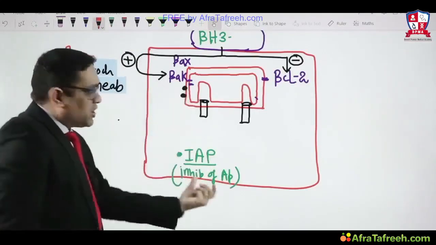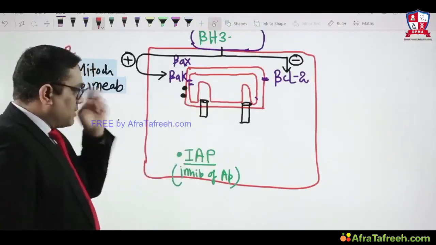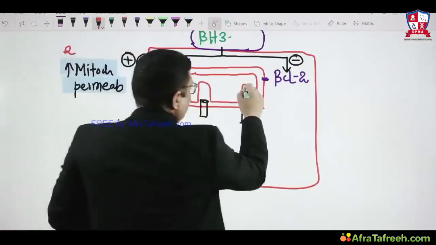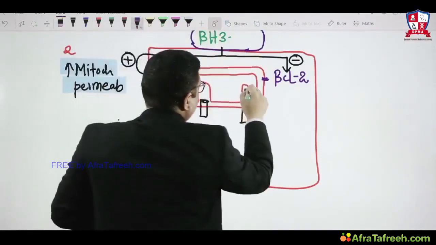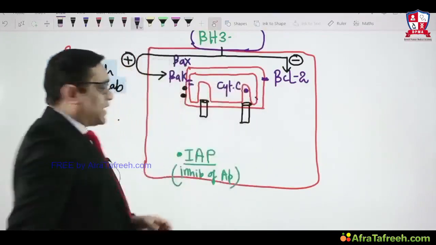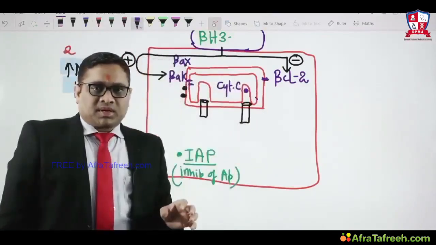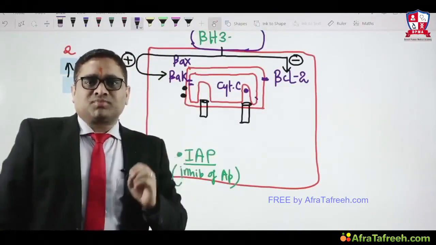Because the mitochondrial permeability has increased, what will happen? There are two important events. Number one, mitochondria have cytochrome C. Cytochrome C normally resides in the mitochondria and its role is in the electron transport chain.